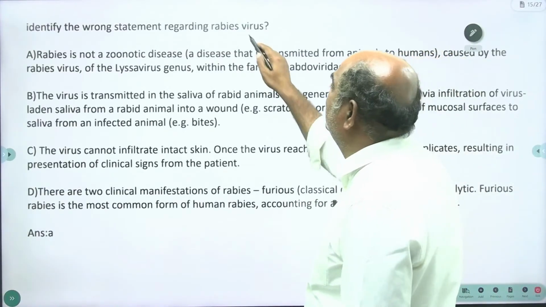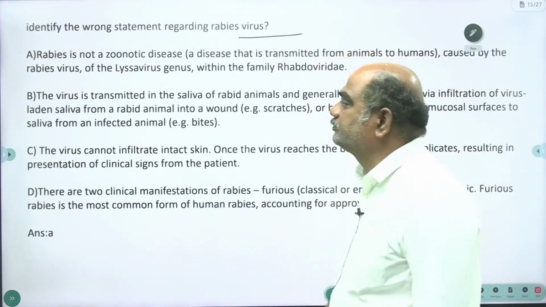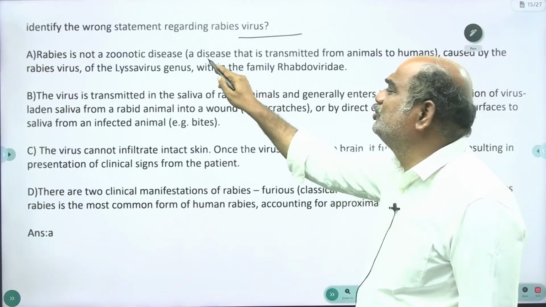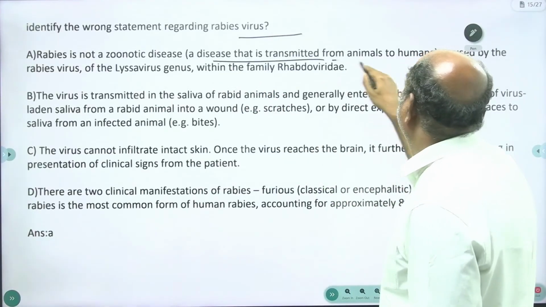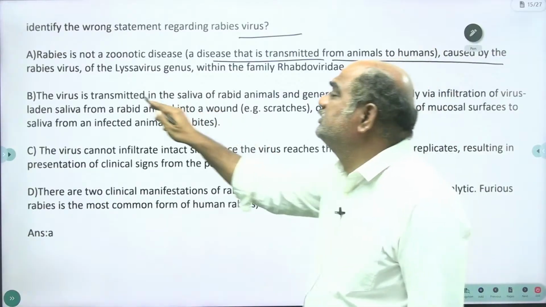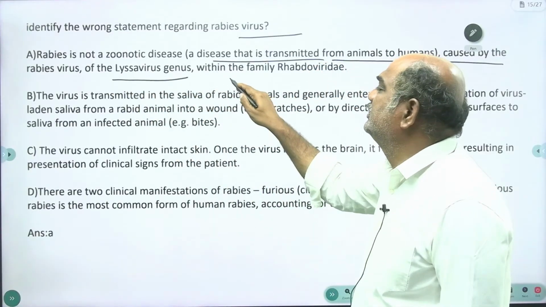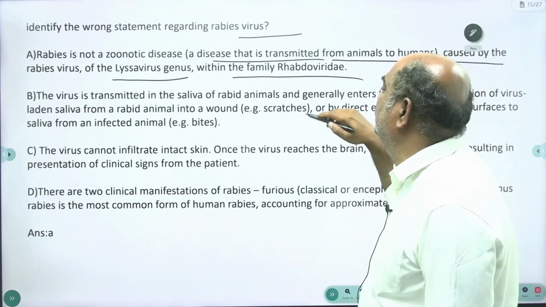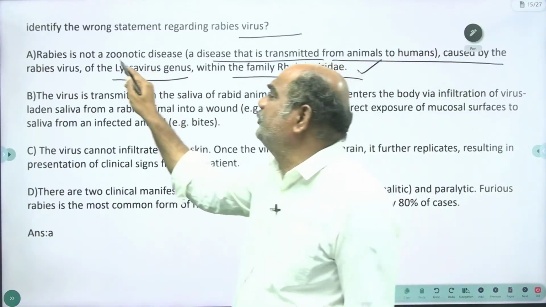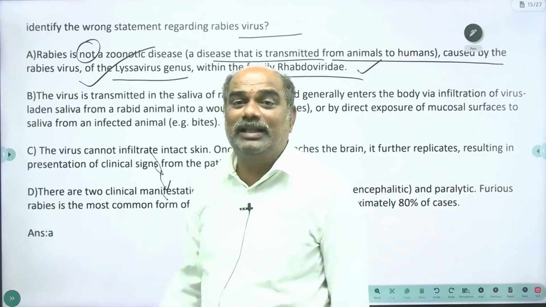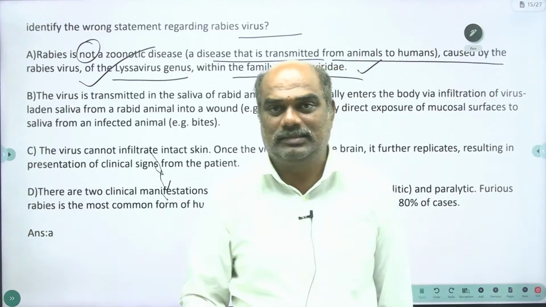Identify the wrong statements regarding rabies vaccine. Rabies is not a zoonotic disease, a disease that is transmitted from animals to humans, caused by the rabies virus of the Lyssavirus genus within the family of rhabdovirus. Except for "not", every word is most important and correct.